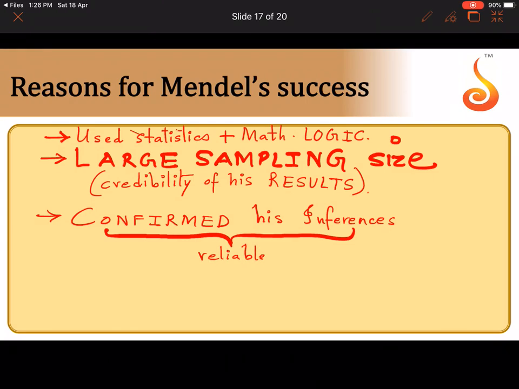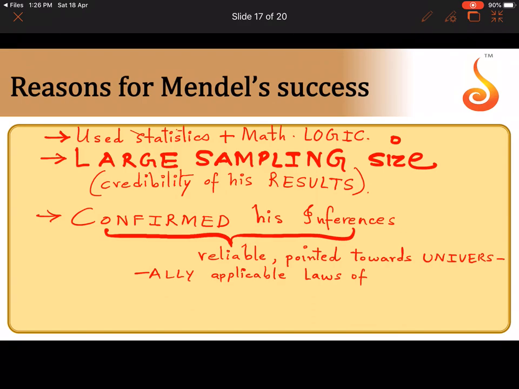His results were reliable and they pointed towards universally applicable laws of inheritance, which are universal truths.